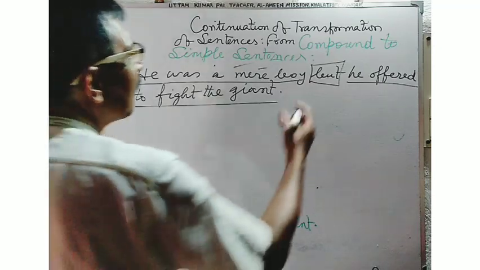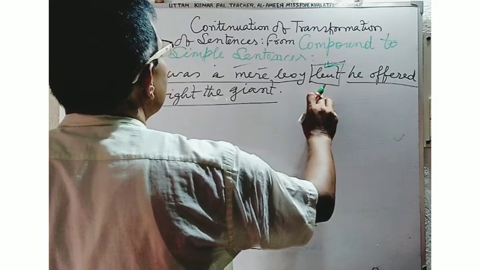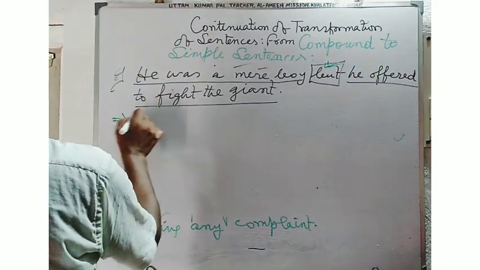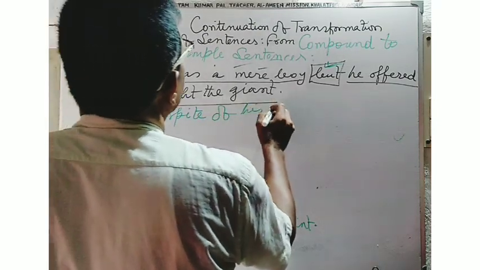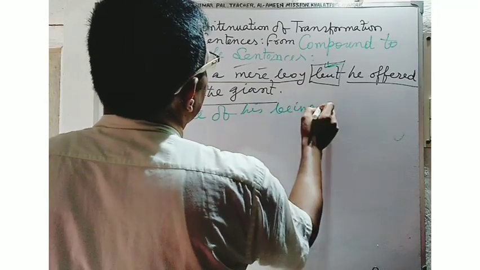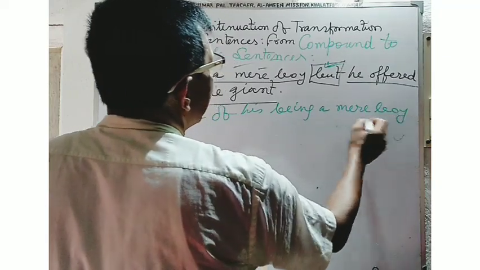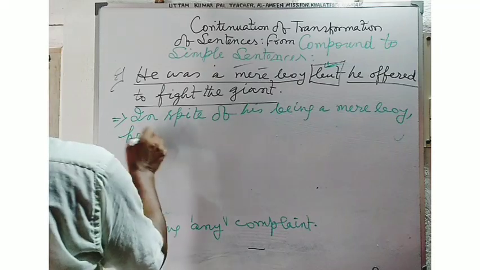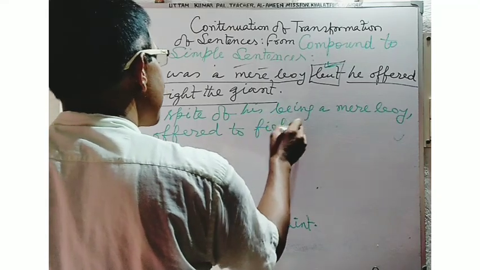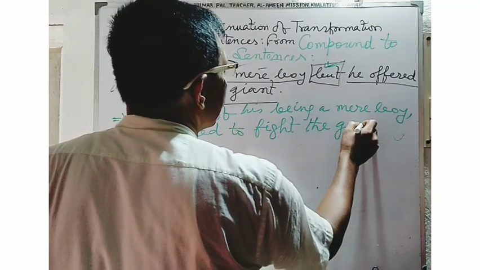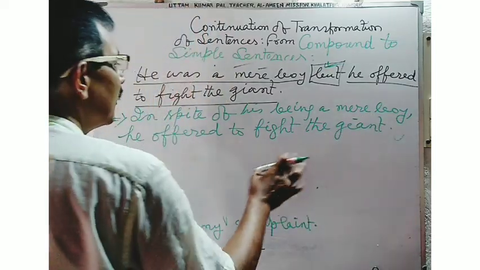Here, as there is the use of "but", you may remove the conjunction "but" by the use of "in spite of". In spite of his being a mere boy, he offered to fight the giant.